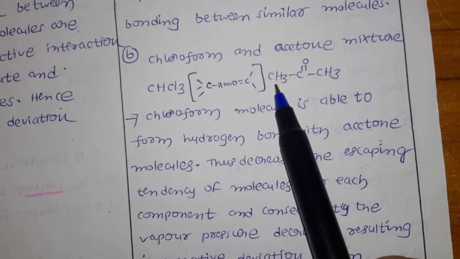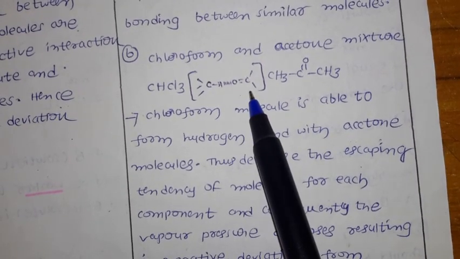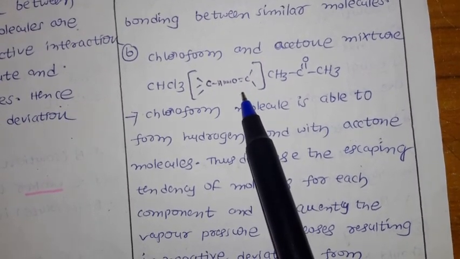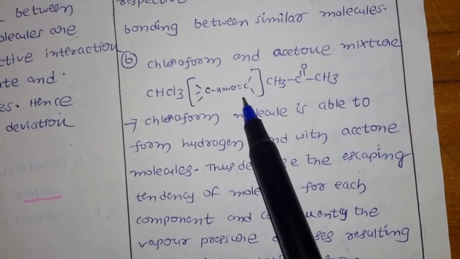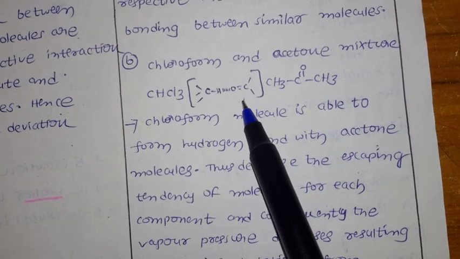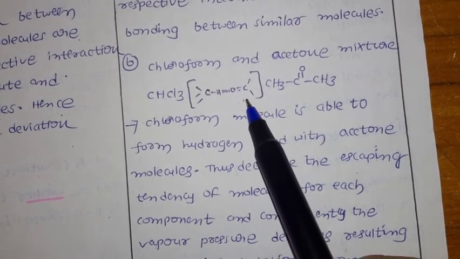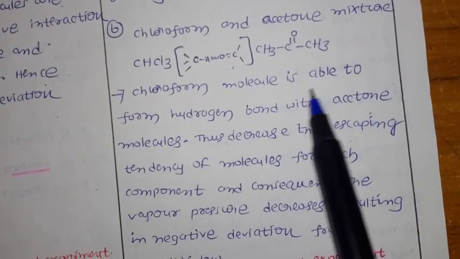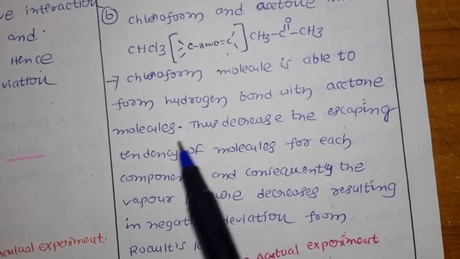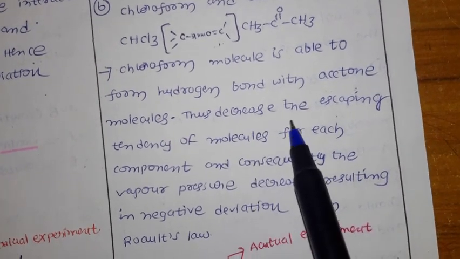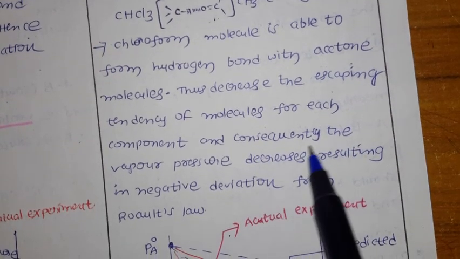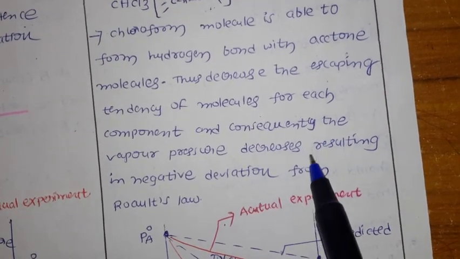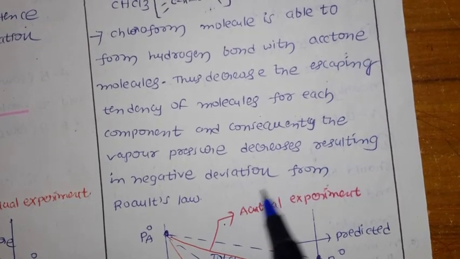Before, if you see individually, there is no hydrogen bonding here, no hydrogen bonding here, but after adding together, hydrogen bonding is going to increase. Because of this, the tendency of escaping molecules is going to decrease, vapor pressure is going to decrease. So that's why it's called a negative deviation, okay. Chloroform molecule is able to form hydrogen bond with the acetone molecules, thus decreasing the escaping tendency of molecules for each component, and consequently the vapor pressure decreases, resulting in negative deviation from Raoult's law.